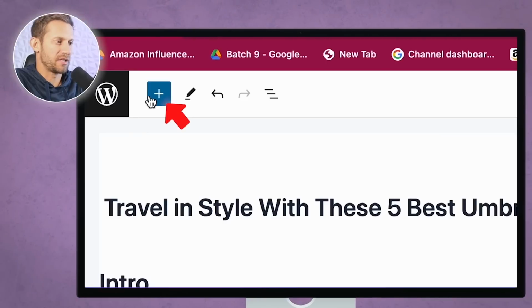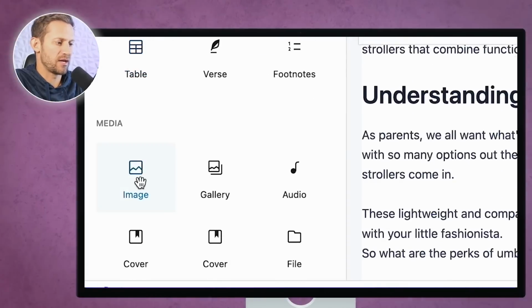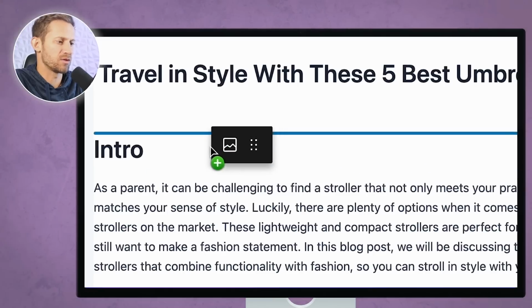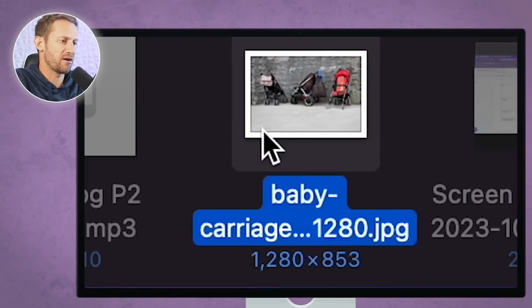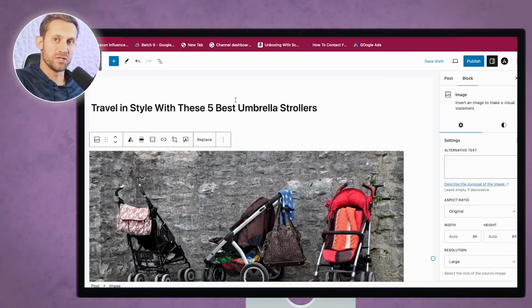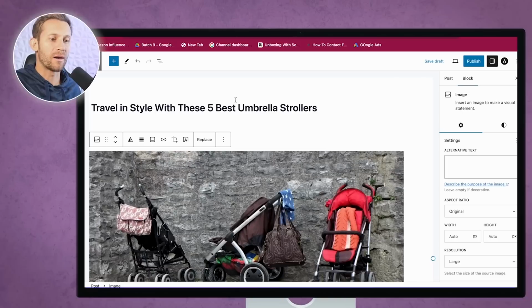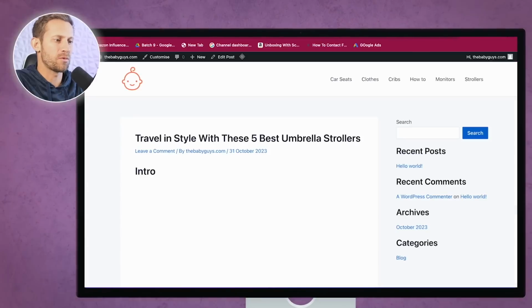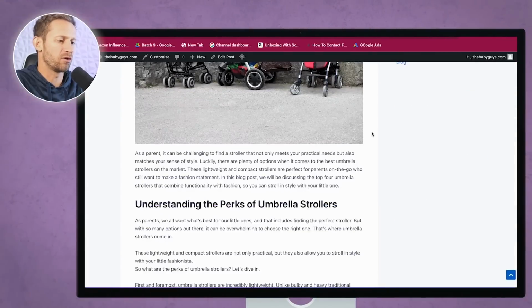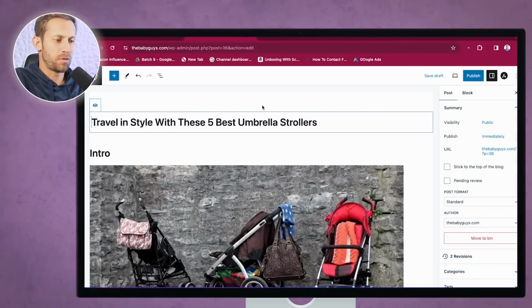Now I'm also going to want to add images underneath each of these intros. So again, I'm going to head up to here and click on that plus, and you can see right down here, it's got images, and I can just click and drag the image where I want it, which is right beneath that intro. I'm probably going to use that same image here, and then I would get a bunch of other images from Pixabay, another site called unsplash.com, or I would generate them using AI. And you can see now when we preview in this tab, we've got a much better looking article.